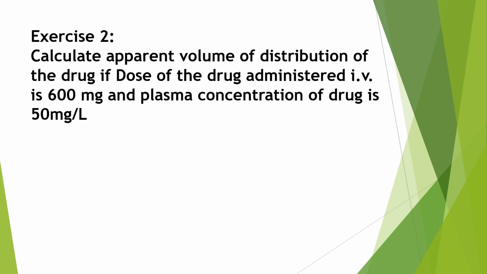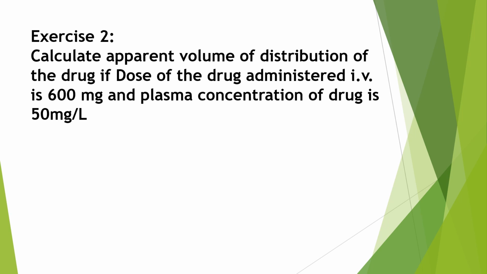Distribution is the movement of drug molecules from the blood into the tissue. After absorption, the drug enters the systemic circulation and is distributed in the body fluids. Here a 600 milligram IV dose of a drug is administered and the plasma concentration of drug is 50 milligram per liter.